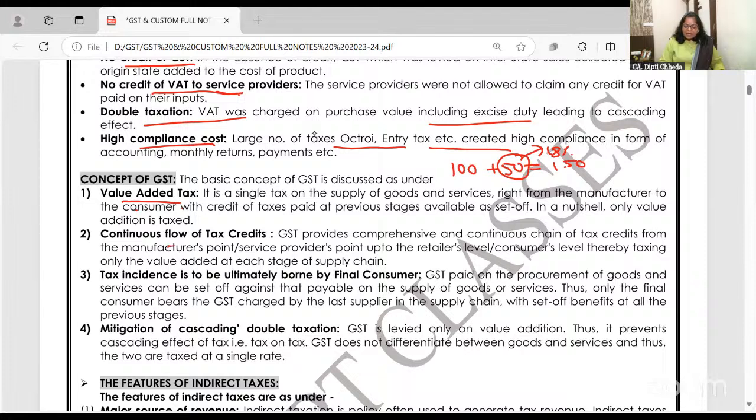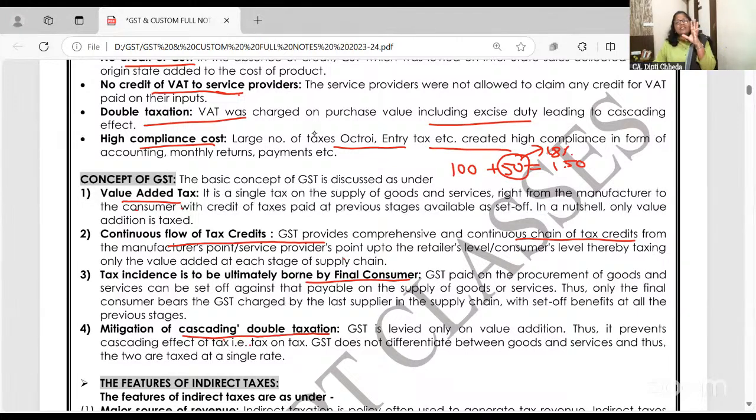So it's a value added tax. Continuous flow of the tax credit. Continuous chain of the tax credit from manufacturer to service providers to retailers to consumers. The chain is continuing. Tax incidence is ultimately borne by the consumer. Mitigation of the double taxation effect.